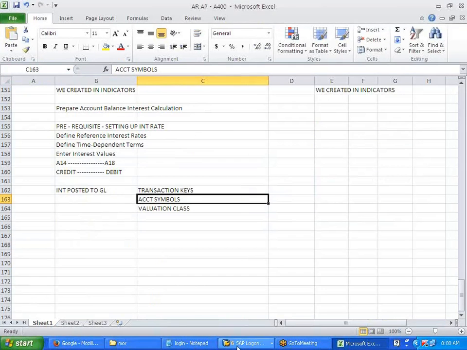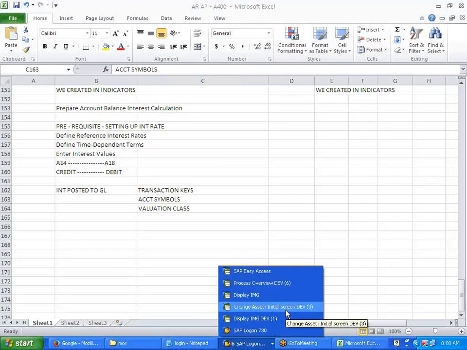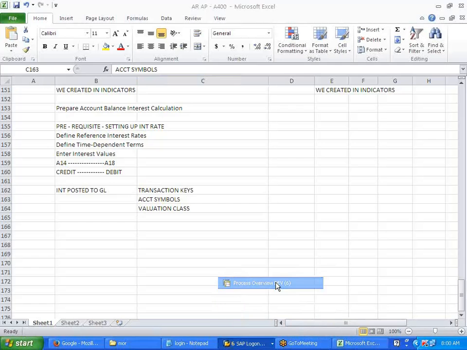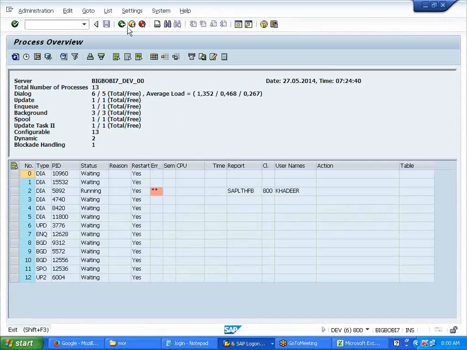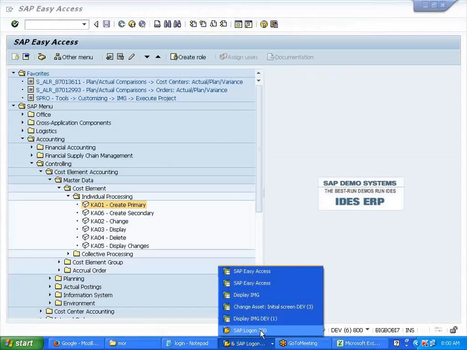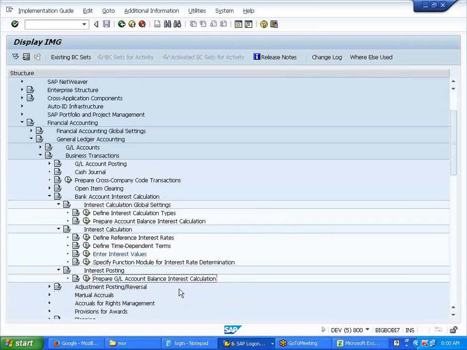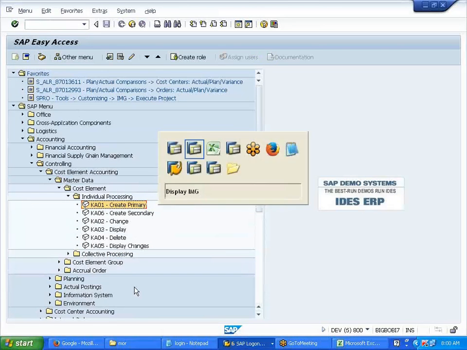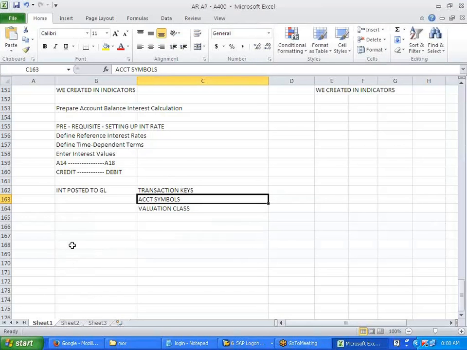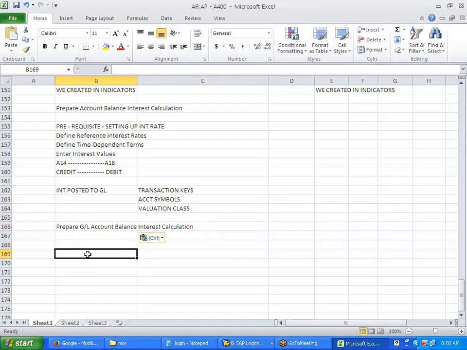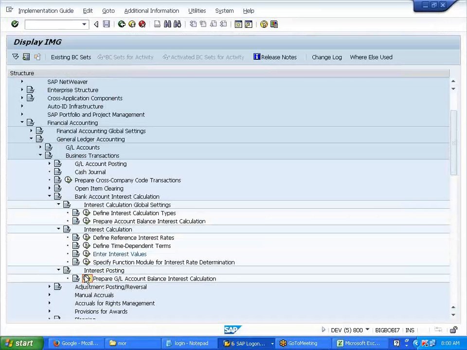Next, these GLs need to be assigned to the account symbol, right? Last time we did it for transaction keys. Now I'm going to interest postings, Prepare GL accounts for balance interest calculation. Here I'm going now.